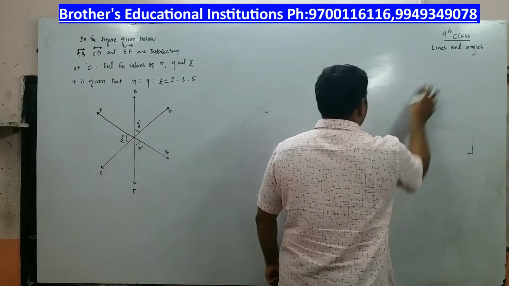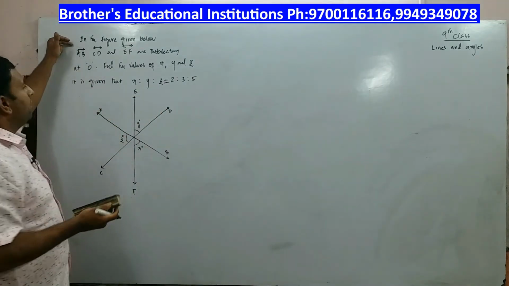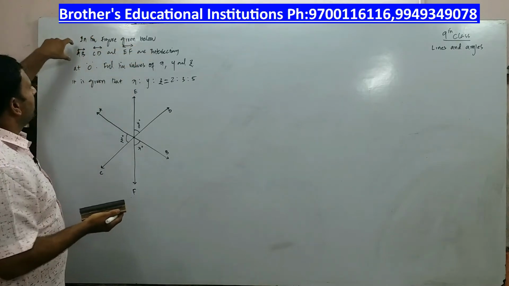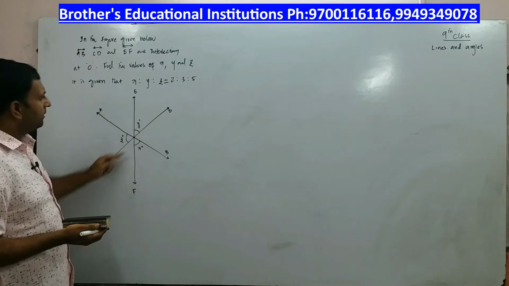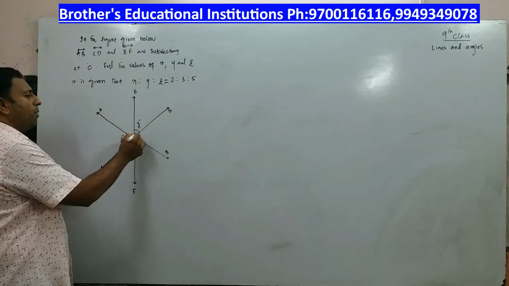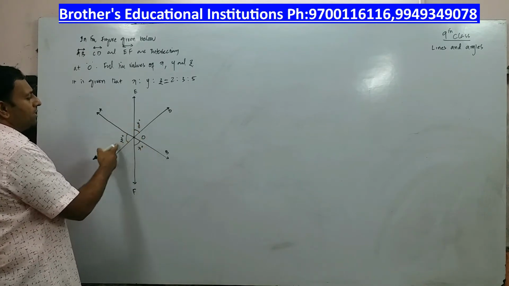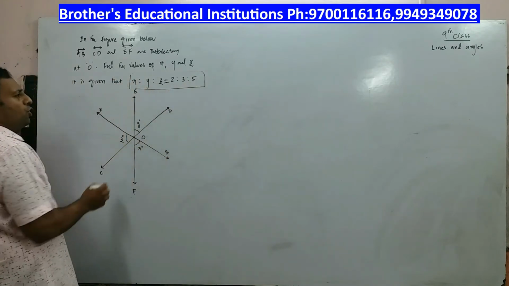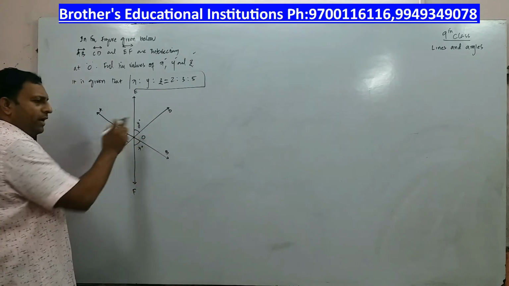I am sure you are able to see that. So please look at the board and you can note down the question later on. In the figure given below, lines AB, CD and EF intersect at a common point O. This is the common point O. And these are the respective angles given to you. What is given is the ratio of these angles. What is asked? Find the values of these angles X, Y and Z.